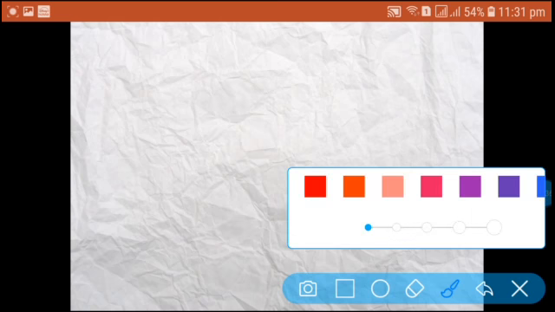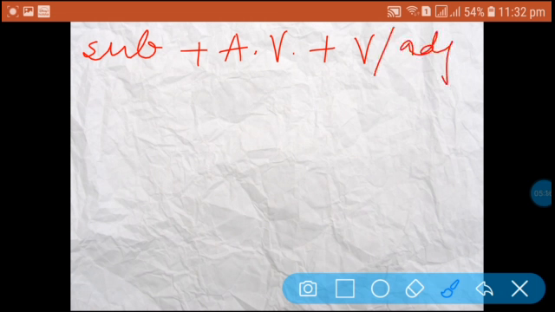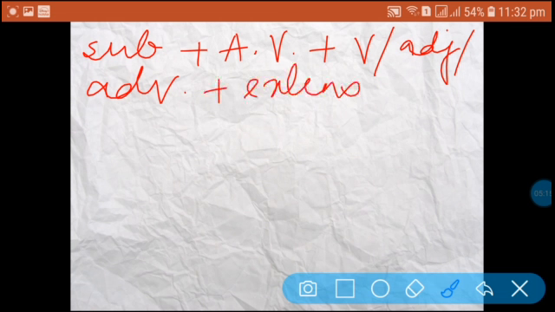The next rule is if the affirmative structure is subject plus auxiliary verb plus verb or adjective or adverb plus extension of the sentence.